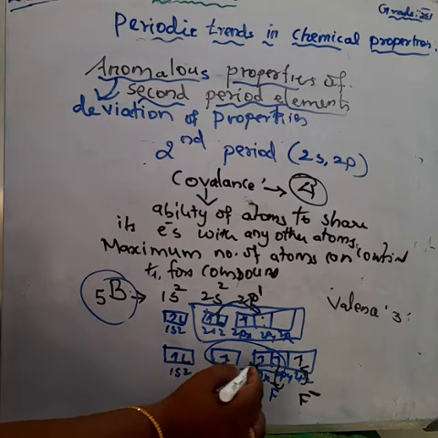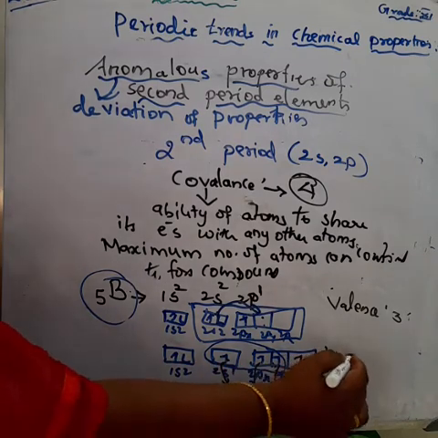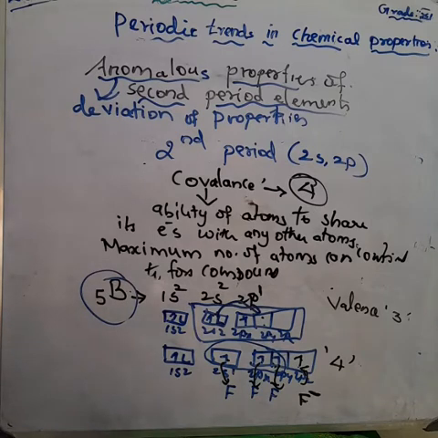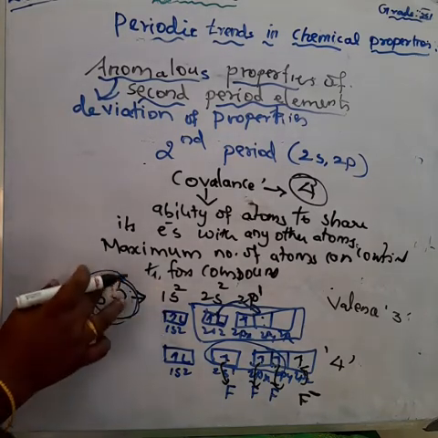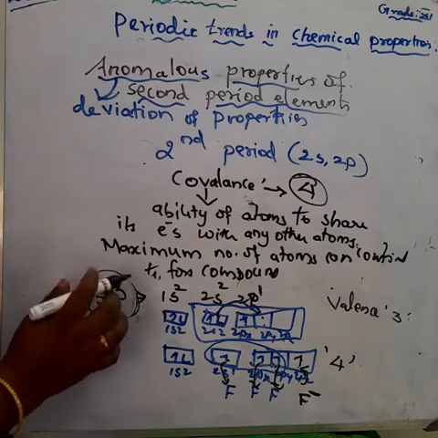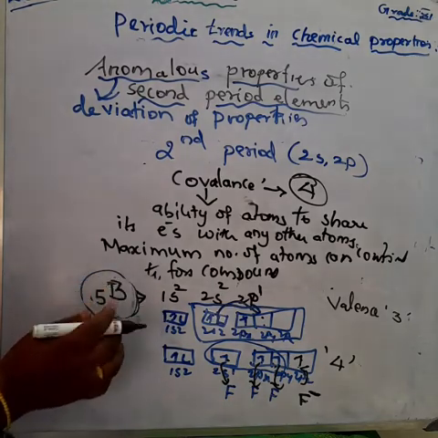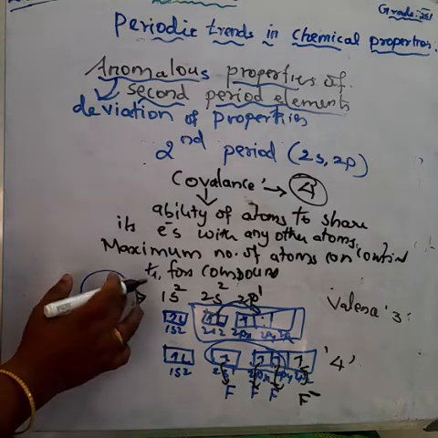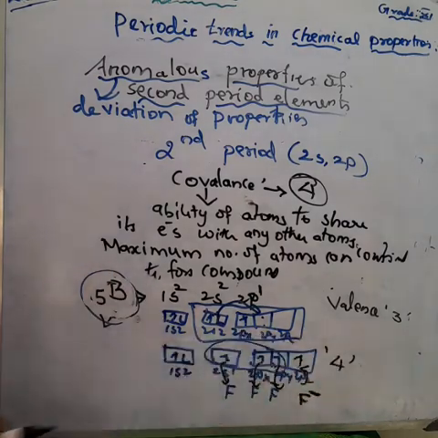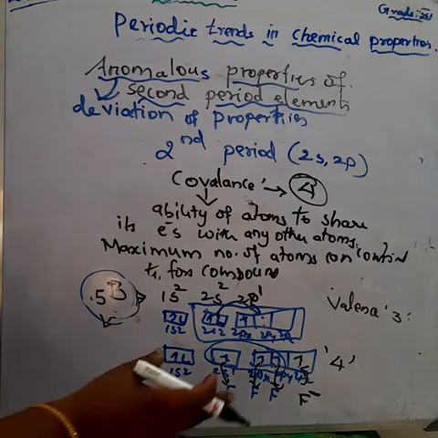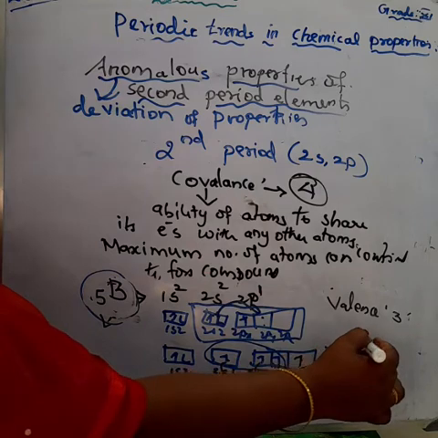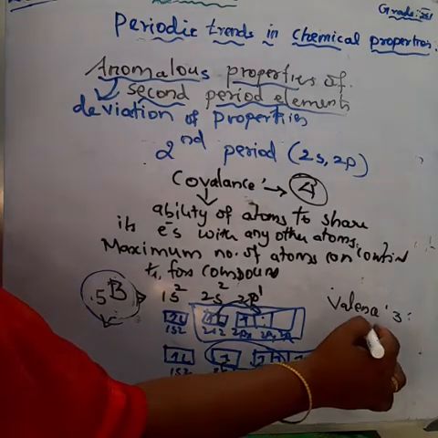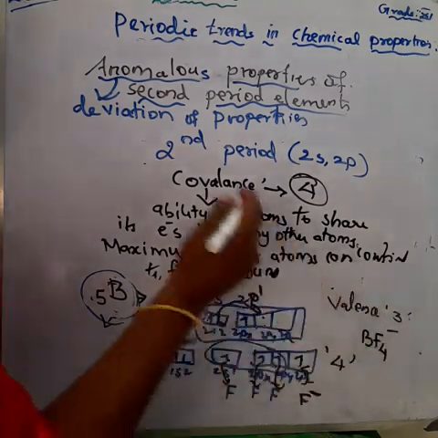Maximum covalence 4 only, for the second period elements. All the second period elements have a maximum covalence of 4; only 4 other atoms can combine with a second period element. Whereas the members of the third, fourth and fifth periods show higher valences.